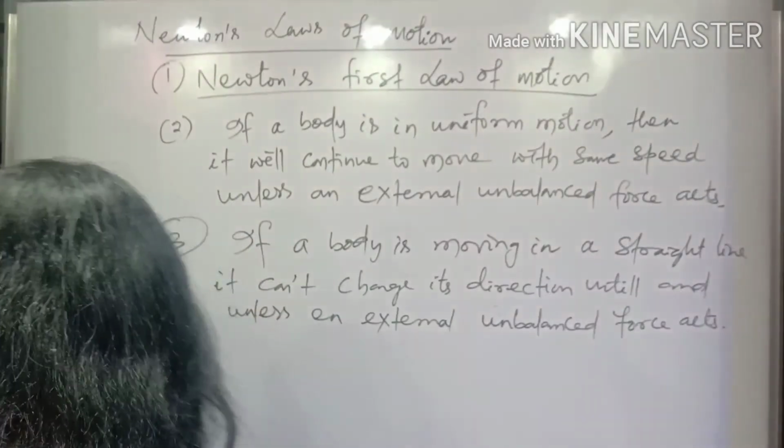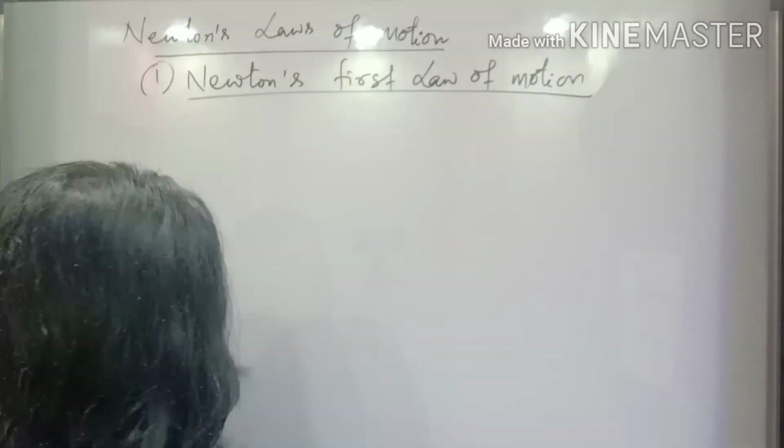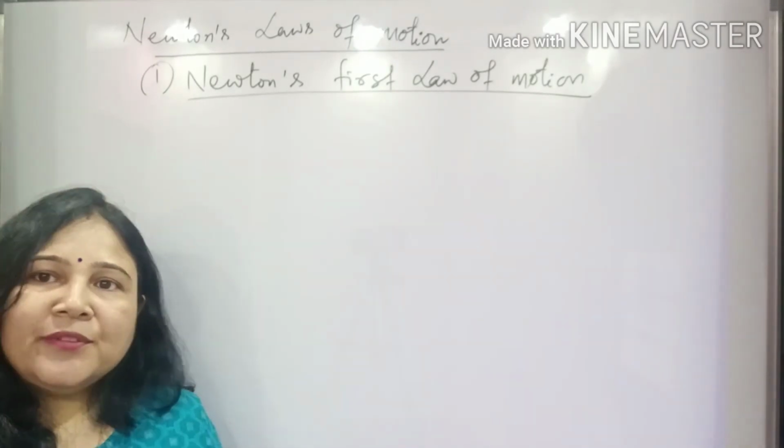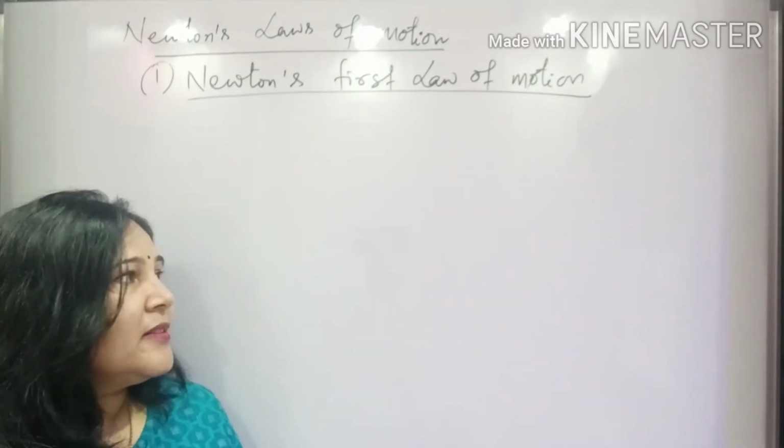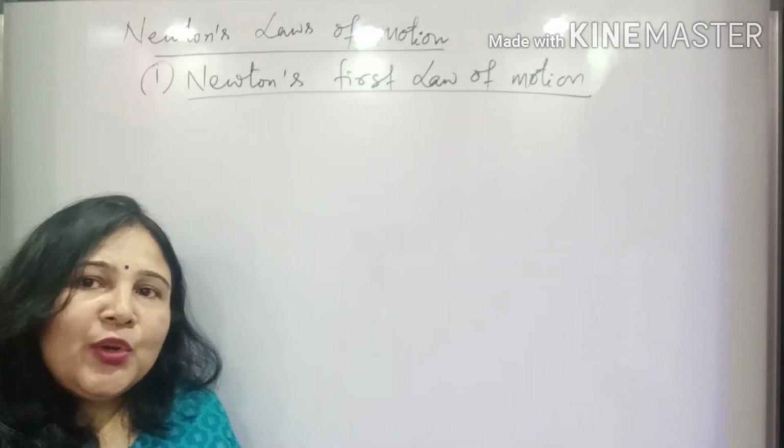Now, this Newton's first law of motion helps us to define two different things.